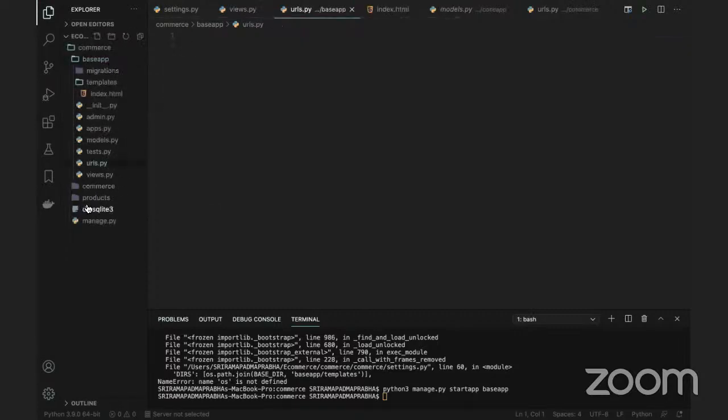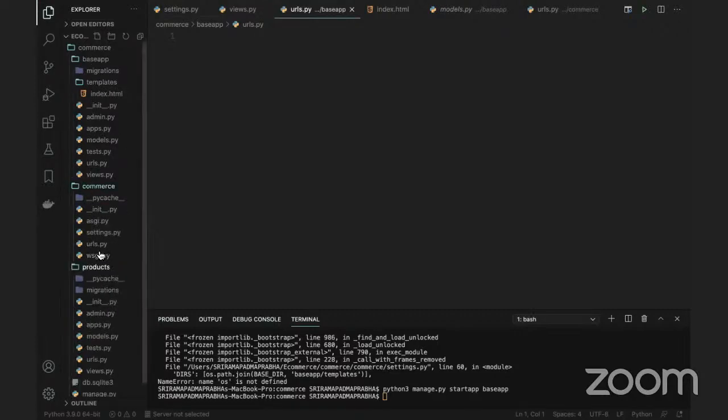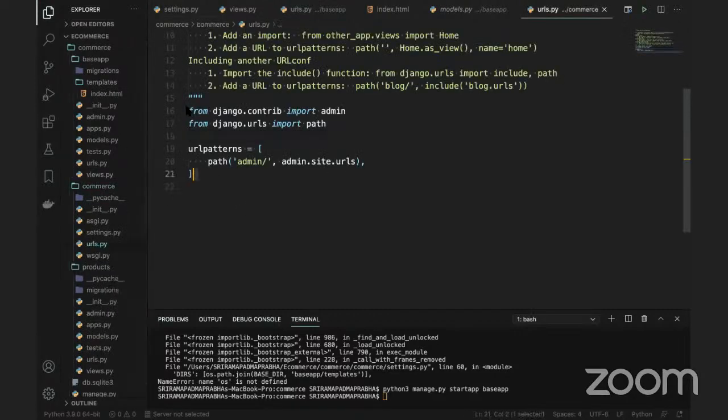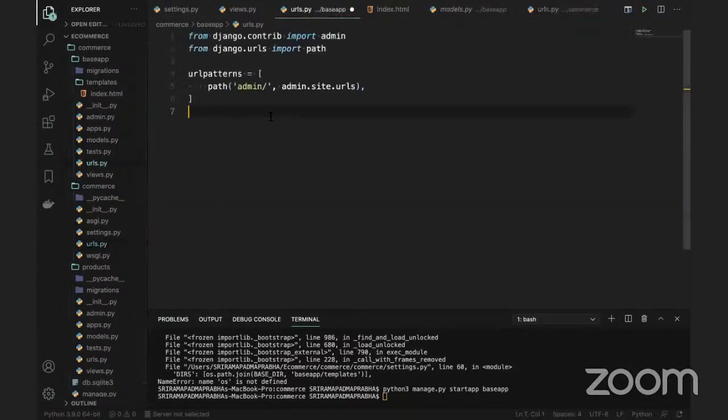If you go to the products, even in the products we have not created URLs, but in the main app there is a urls.py. I will copy this and go to the base app URLs, and place it here. I don't want to use the admin, so I will use the path only.